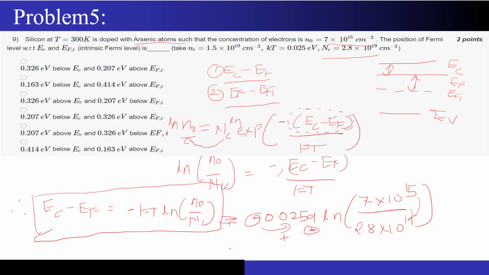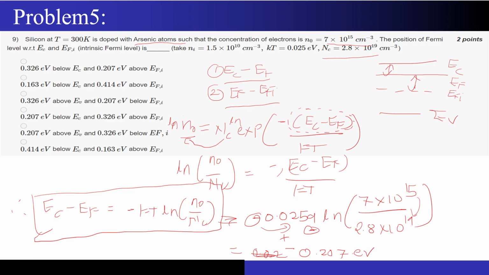So if we calculate this value, then this answer will come out to be around, just a minute, have I made any mistake over here? No, I don't think there is any mistake. So this answer will come out to be around 0.207 electron volts.